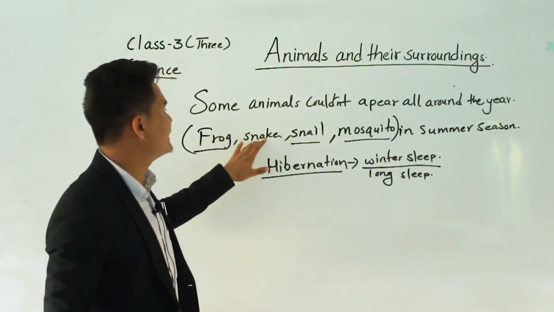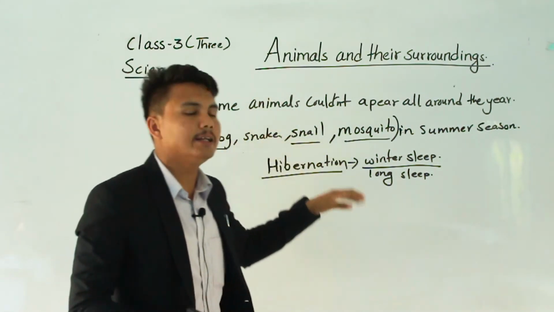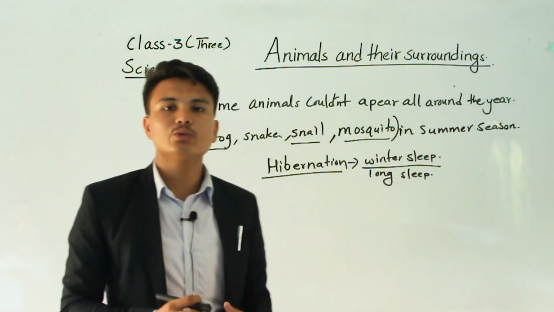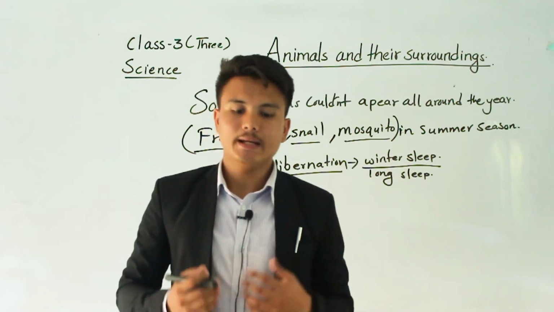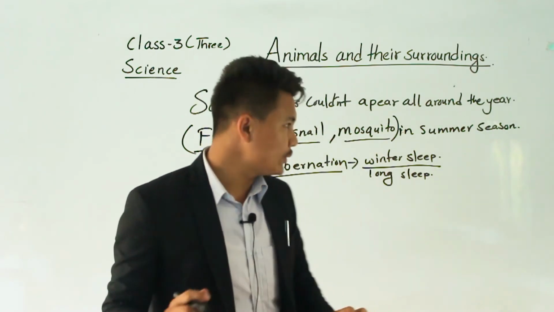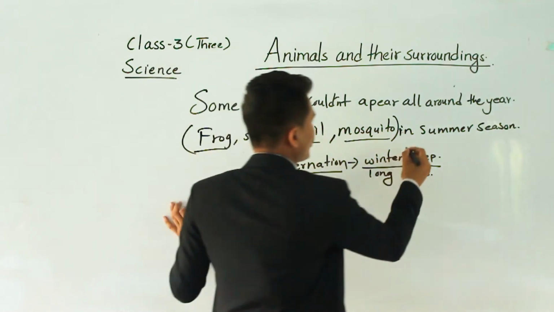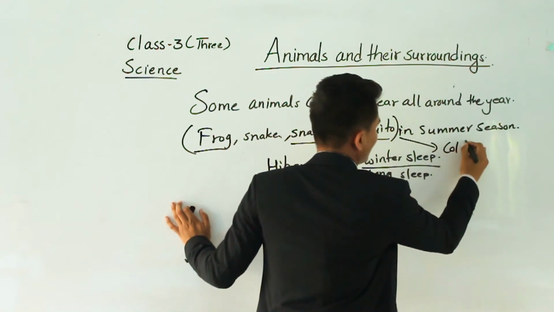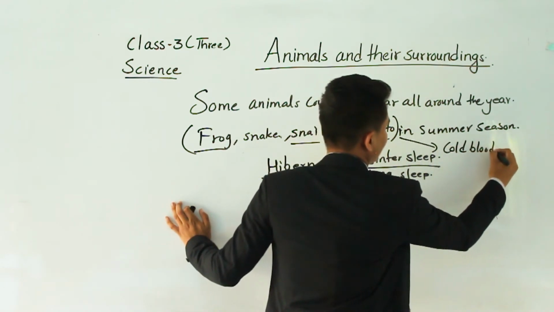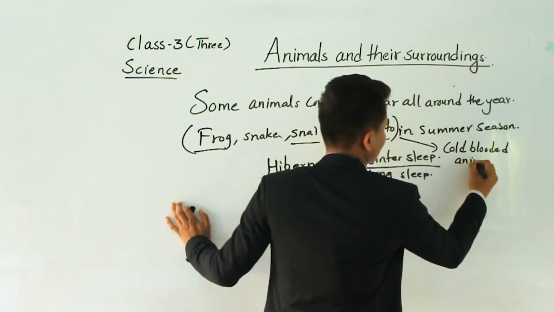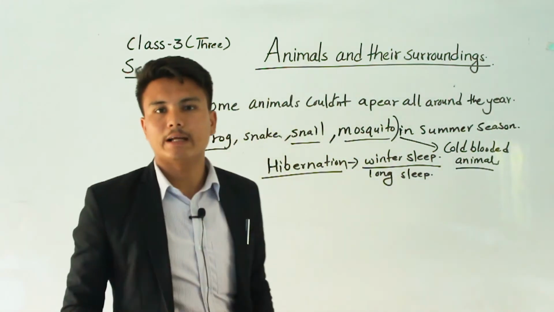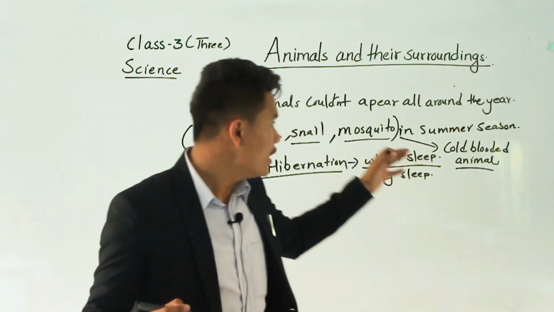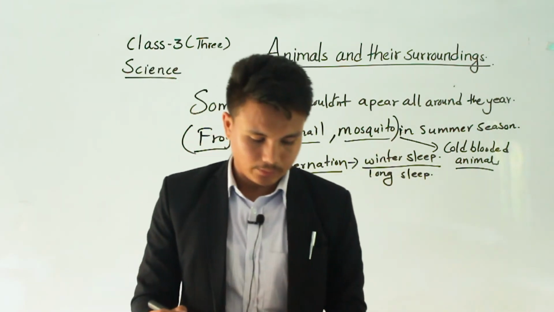We can't see snake, snail, frog, or mosquito in the winter season because they need to sleep to warm their blood. Otherwise, they will die. That's why these animals are cold-blooded animals, because they do not change their blood temperature according to the surroundings. That's why they are called cold-blooded animals.